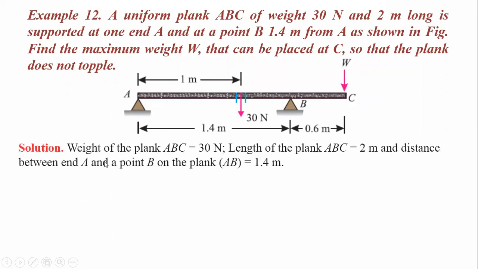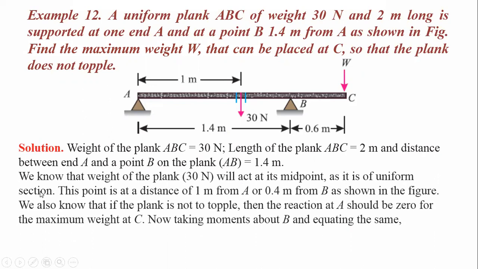Now let us see. The weight of plank ABC is 30 Newton. The length of the plank is 2 meter. And the distance between end A and point B is 1.4 meter. These are the given information. And we know that the weight of the plank, 30 Newton, will be acting at the midpoint. Midpoint means the CG location. As it is a uniform section, this point is at a distance of 1 meter from support A or 0.4 meter from B as shown in the figure.